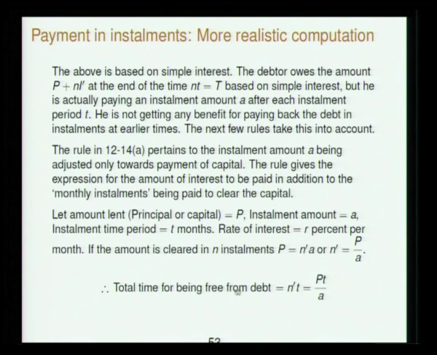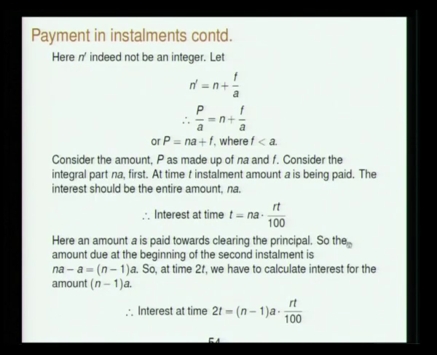So the total time for being free from debt is n prime into T, that is PT by A. Suppose n prime is the number of installments, and the installment period is T months. So the total time is n prime T. Since n prime is P by A, it is PT by A. This is the total time. So n prime need not be an integer. That's what I wanted to say. n prime is n plus, let's say, f by A.